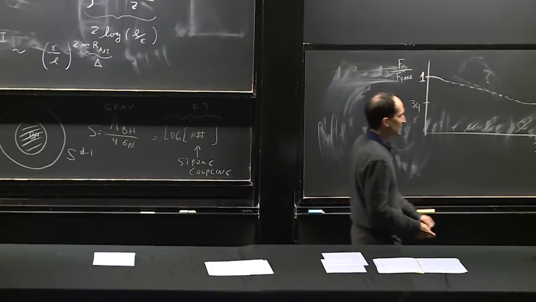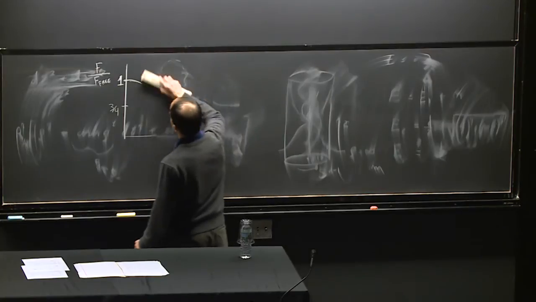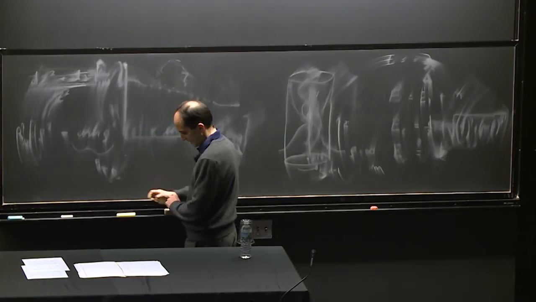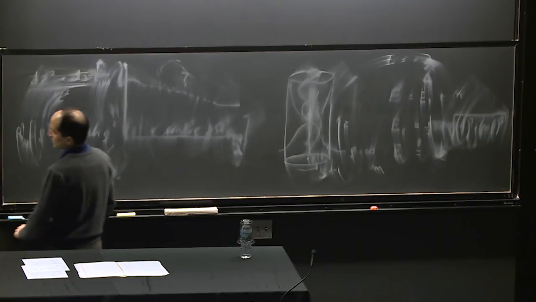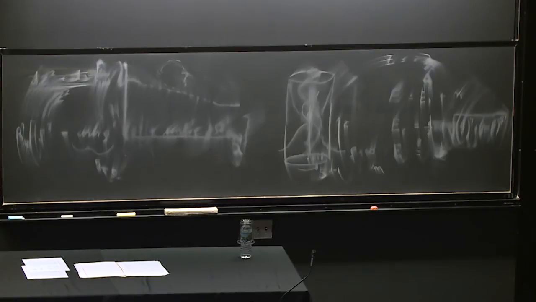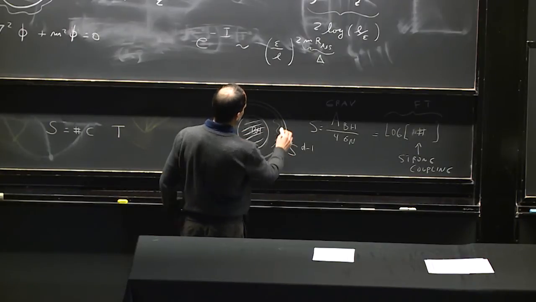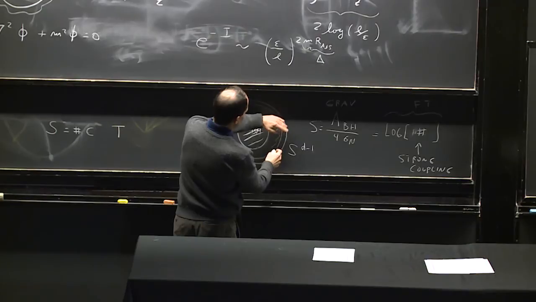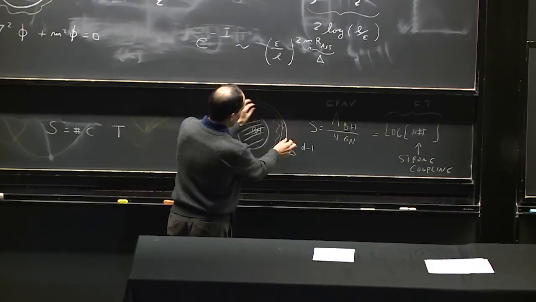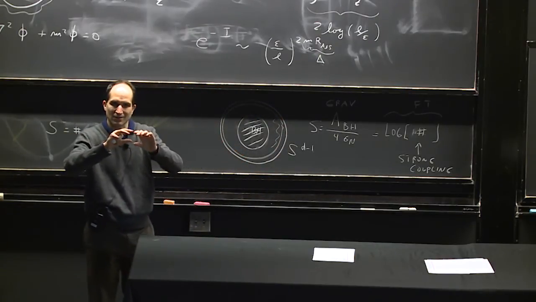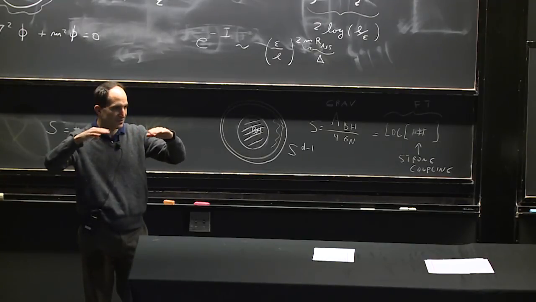An example of where this happened is related to hydrodynamics. Well, I guess I'm running out of time, so I'll just briefly say what this is about. We can consider these black holes, and we can take the temperature to be very large, and when the temperature is very large, we have a very large black hole. And then we can consider ripples on this black hole, so we can consider small oscillations of the black hole horizon. That corresponds to the following. You have a field theory at very high temperatures, or a plasma or a liquid more properly, at very high density on the sphere, and you make some small perturbations on it.